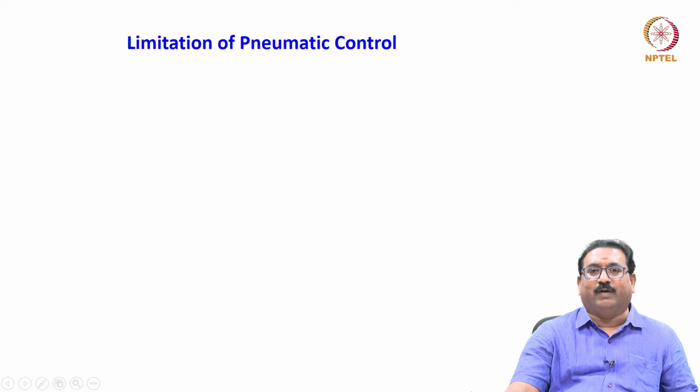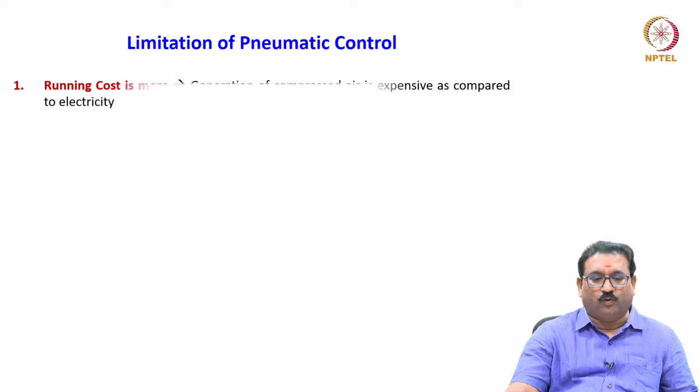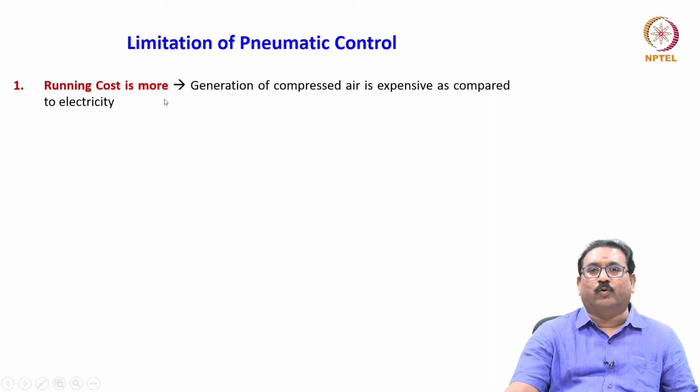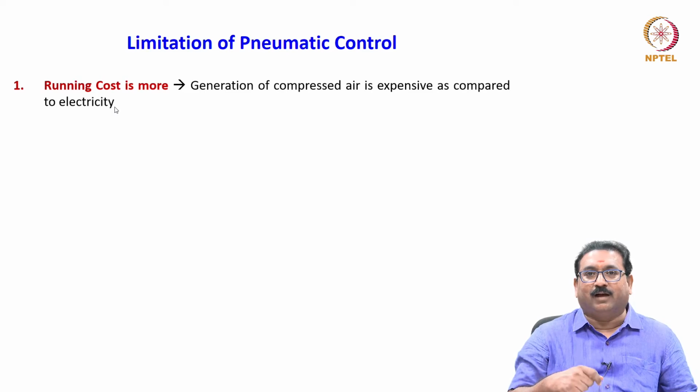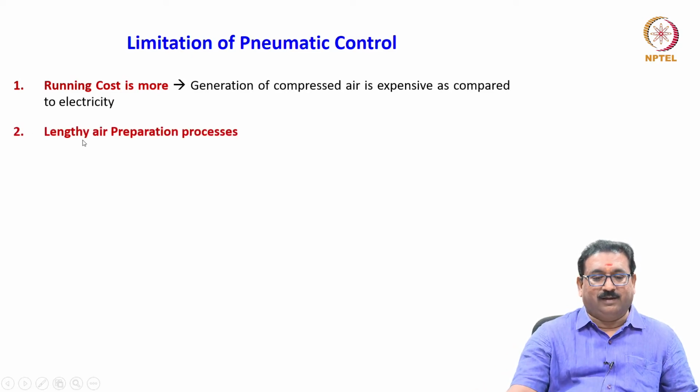Apart from the advantages of air, some of the limitations of pneumatic control are: running cost is more, meaning here generation of the compressed air is expensive as compared to electricity, because we need clean, dry air. How to get this? Because atmospheric air is contaminated. How to get the clean and dry air? Air preparation is a very lengthy process and costly also.